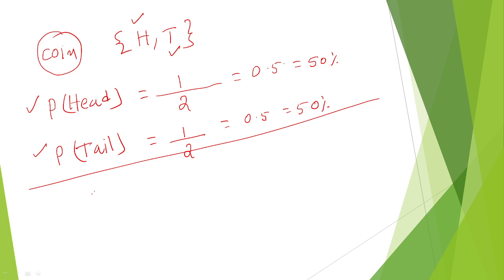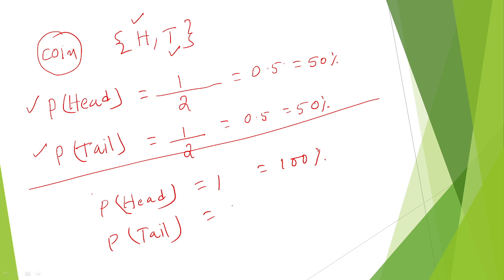If you toss a coin and head happens, then the probability to get head is 1, which means 1 times 100, a 100% chance, 100% probability after completion. In this case, the probability to get tail, since head has already happened, is 0, which means 0%.